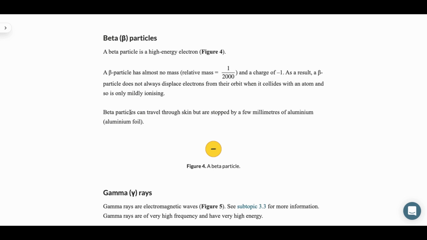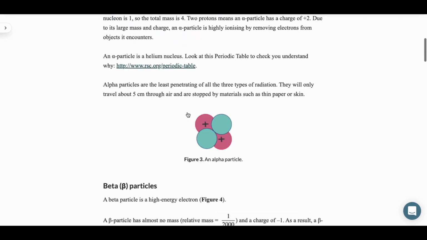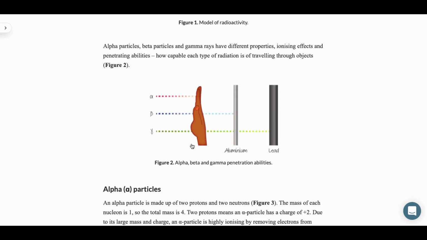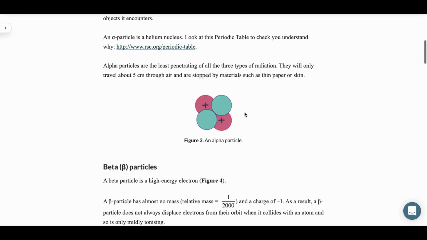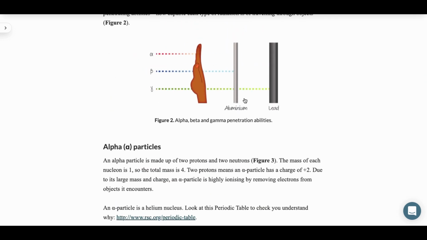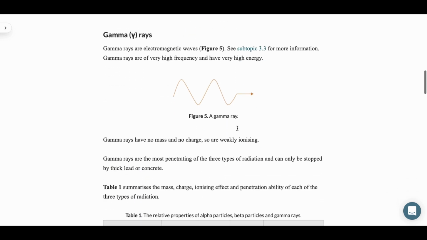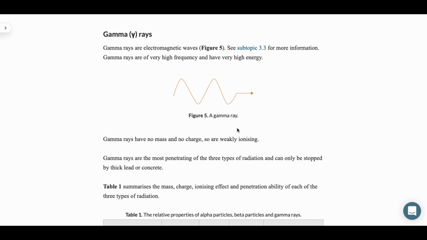And here we can see that beta particles can travel through the skin, but are stopped by a few millimeters of aluminium, as you can see here. So let's go to gamma rays.